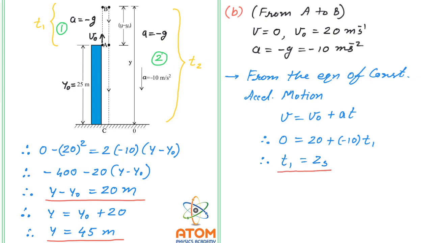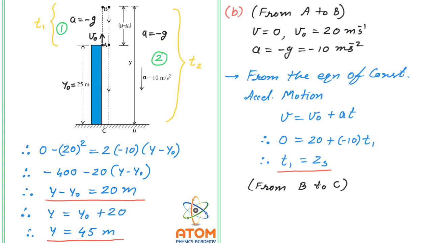Now we need to find the second time for the second motion, that means from B to C. When you are starting from B to C, you need to think again about all the physical quantities. Listen, for the motion from B to C, the initial velocity at B will be 0, because in the motion A to B, it stops at point B. So the velocity is 0, and that 0 velocity is the initial velocity for the second motion from B to C.